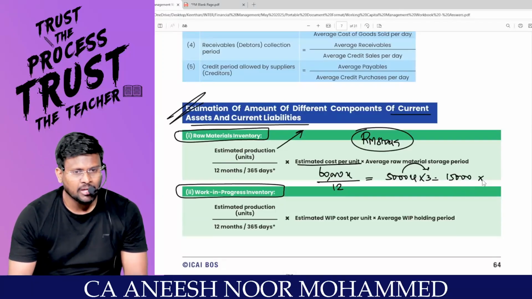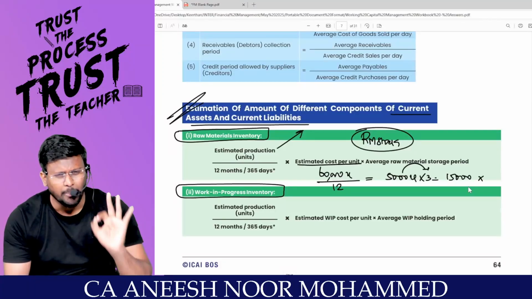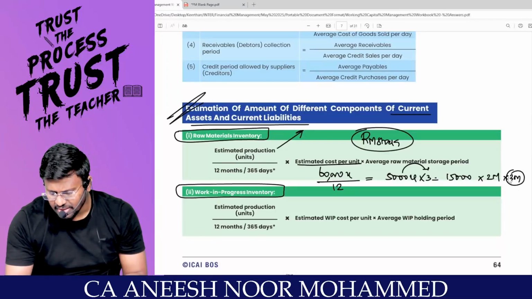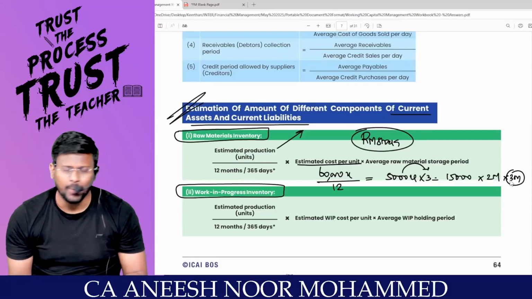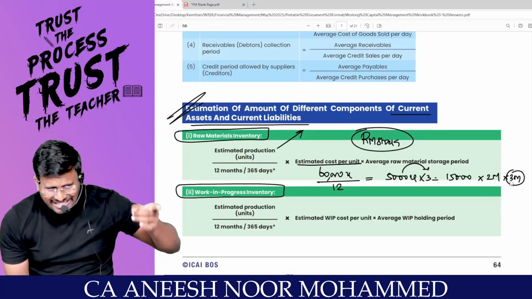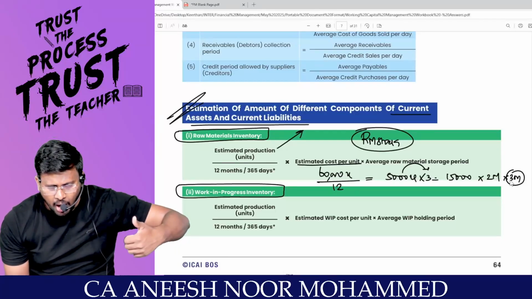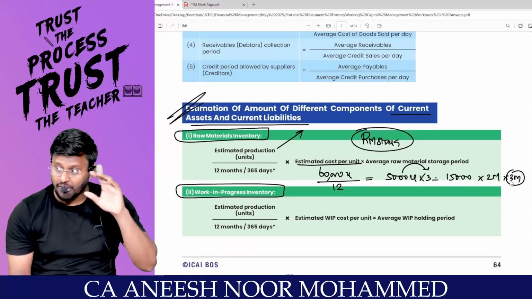Right? Sir, as a company's policy, you want to keep the raw material stock for how much period? Do you want 2 months? Do you want 3 months? That is absolutely your policy. When you are taking that policy, you should keep in mind whether your working capital is aggressive, moderate or conservative.